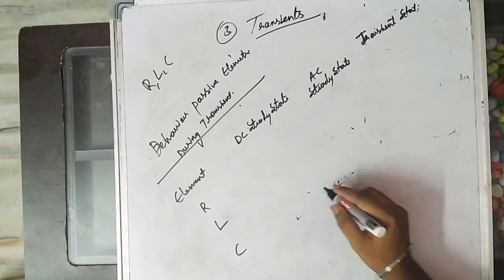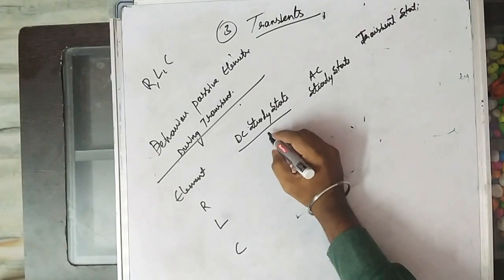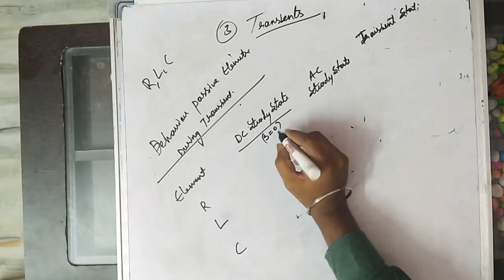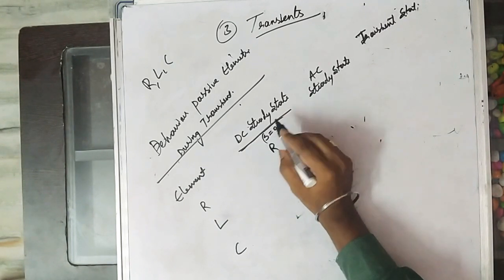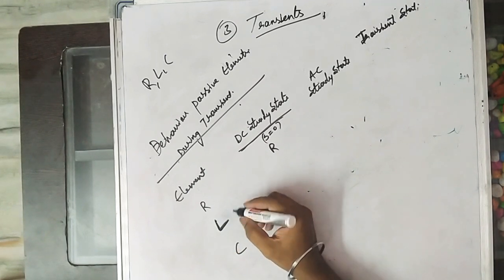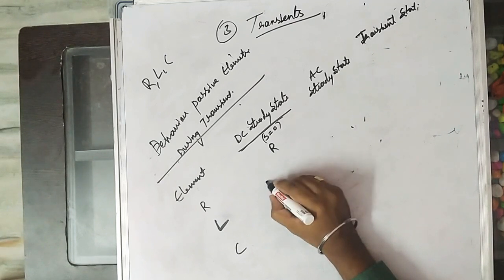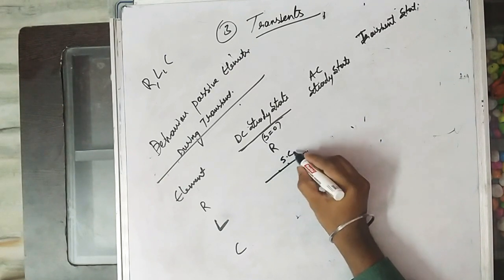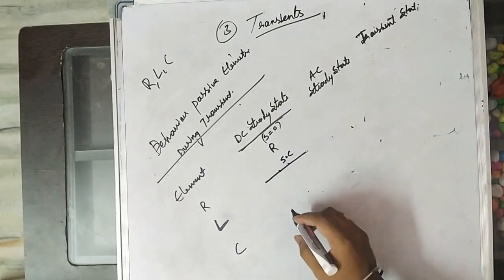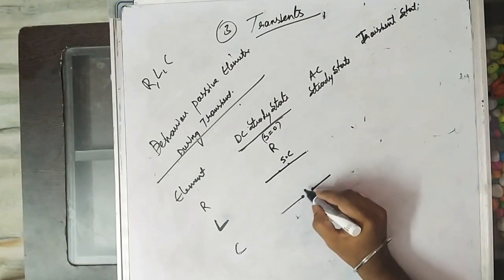In DC steady state, the frequency is equal to 0. So what happens to the resistor? It remains R. If we apply DC steady state to an inductor, what will it be? The inductor will be a short circuit. At steady state, the capacitor will be an open circuit.